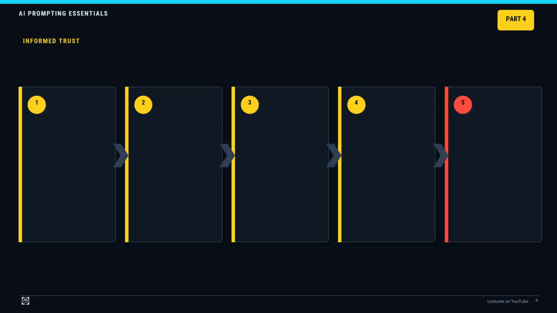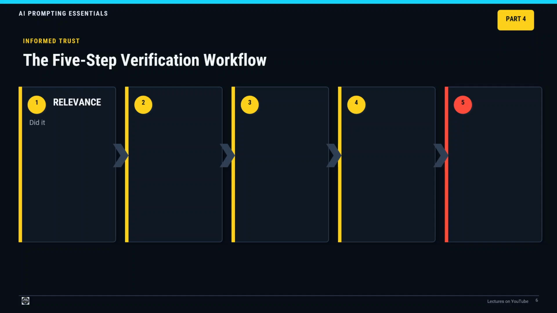The 5-step verification workflow. For any important AI-generated output, follow 5 checks. 1. Relevance. Did the AI answer the actual question? A detailed response may still be irrelevant if it solves a different problem. 2. Accuracy. Are the facts, calculations, names, dates, quotations, standards, and claims correct? 3. Completeness. Has anything important been omitted?